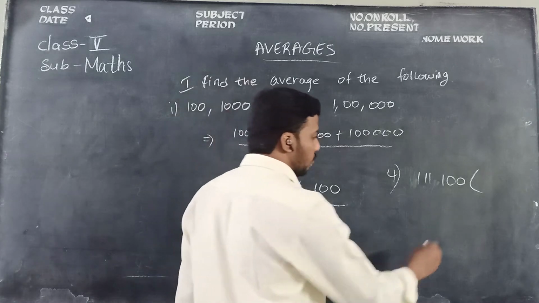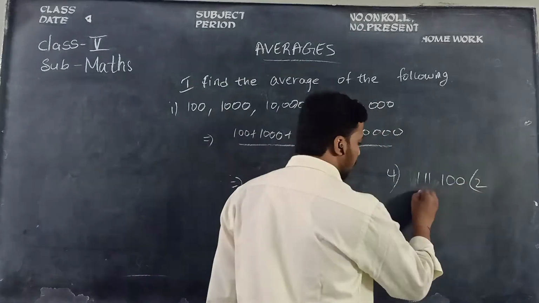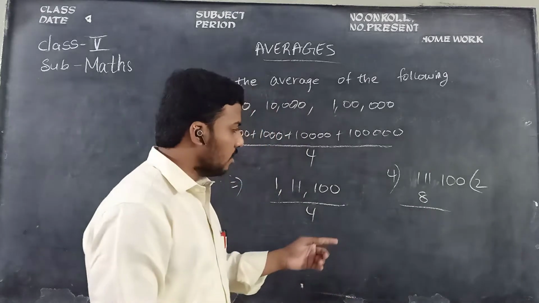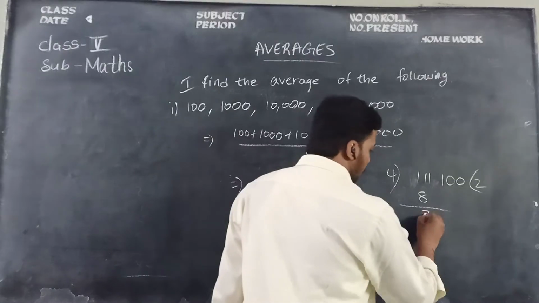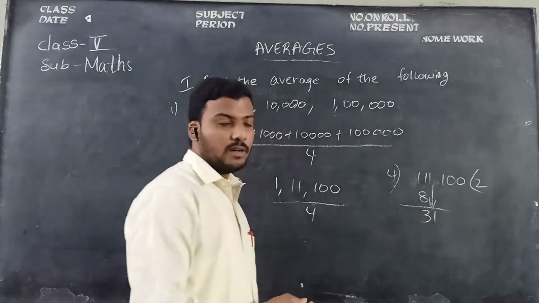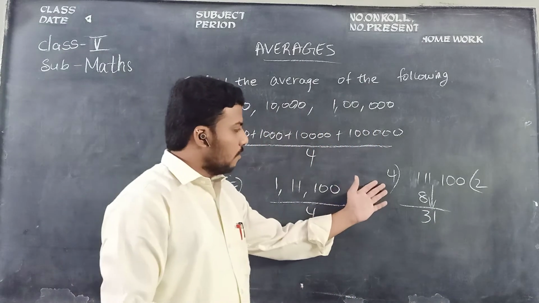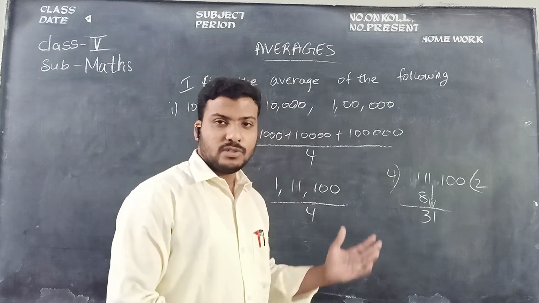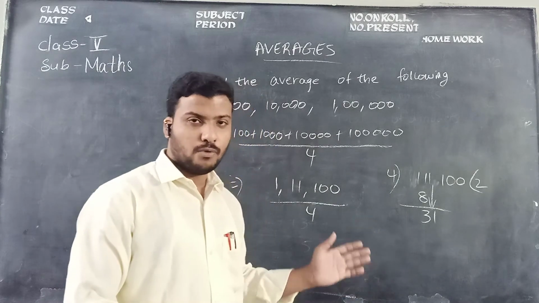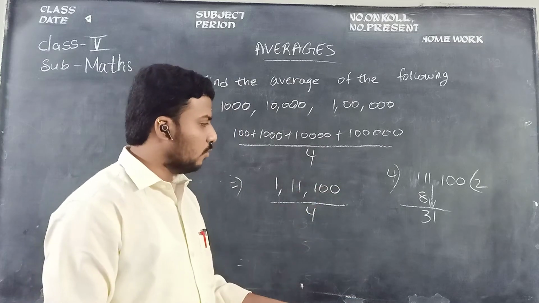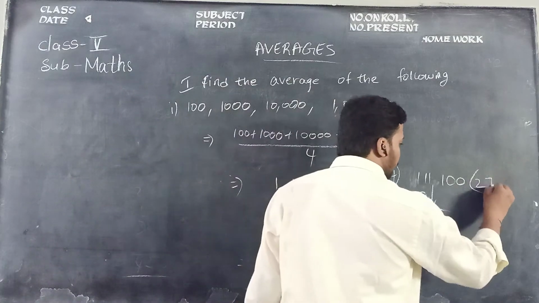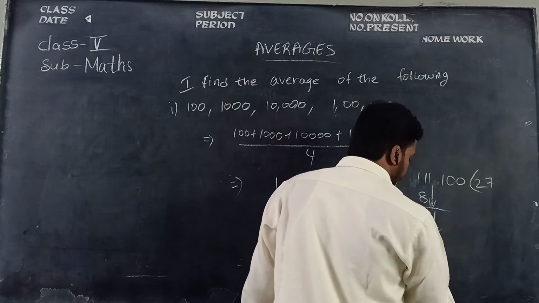You should not take the exceeding value. So I am taking 2 times, that is 4 2s are 8. From 11 you take off 8. How much, children? 3. Okay, get down 1. It will be 31 now. So 4 5s are 20, 4 6s are 24, 4 7s are 28. If you take 8, 4 8s are 32. It is exceeding the value. Then take 7 times, 4 7s are 28.